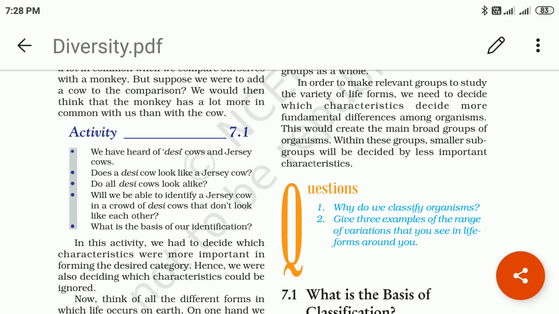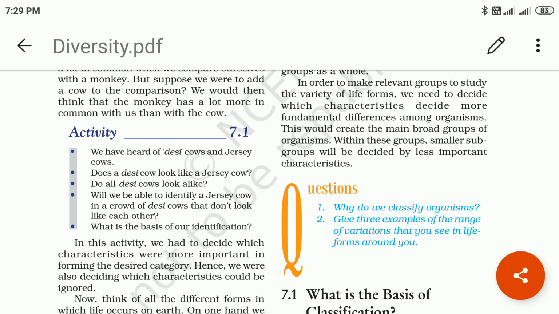Why are we taking examples here of nose, height, hand span, cows, desi cow, Jersey cows, monkey? Why are we taking examples for the purpose of identification? Which basic things are we using to identify the animals, the human beings, your friend, your surroundings?